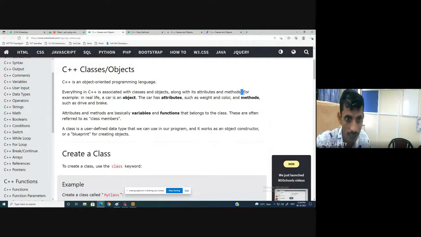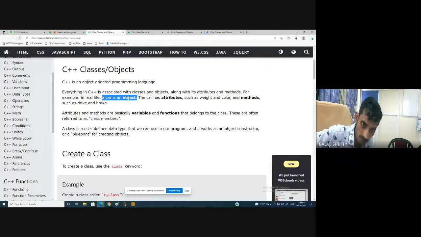Okay, for example, in real life, a car is an object. When you say, sir, I have a car, then your friend asks, okay, wow, great. What is the color of the car? What is the price of the car? What are the features of the car? What is the model of the car? How many kilometers? So they ask lots of questions.